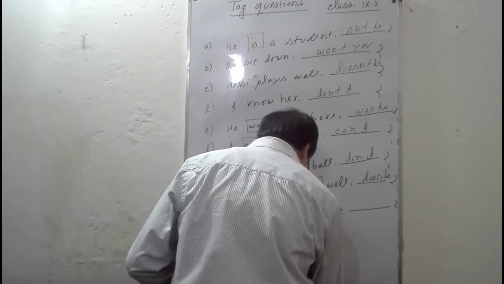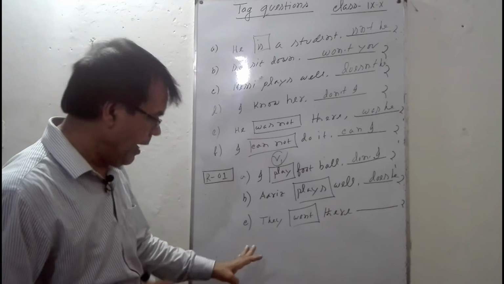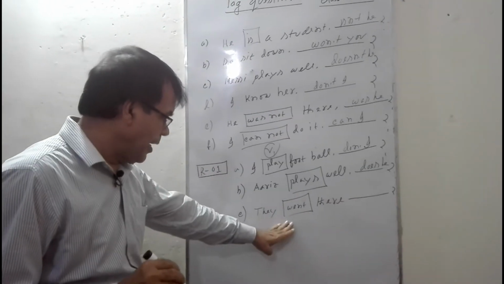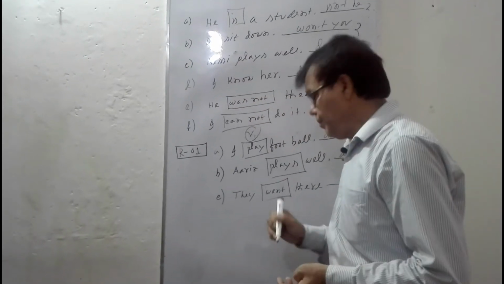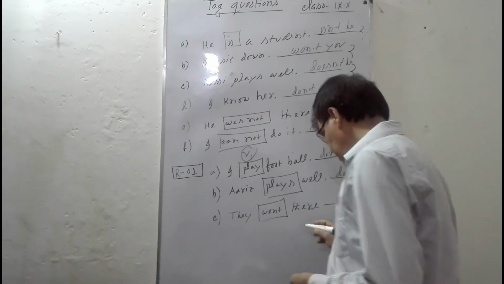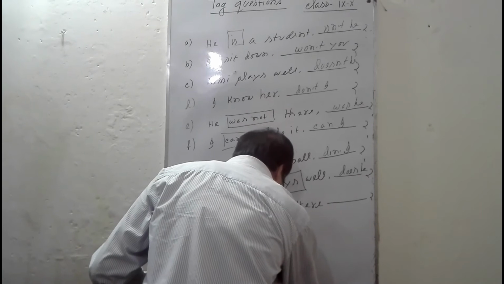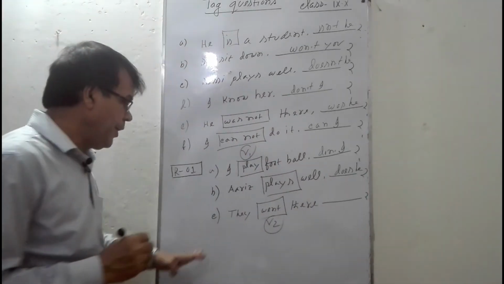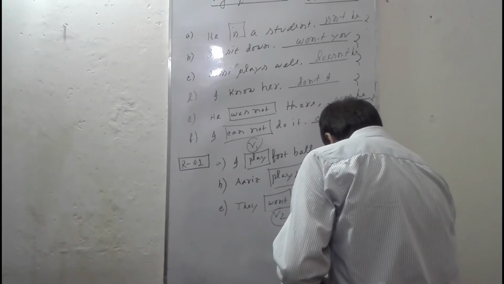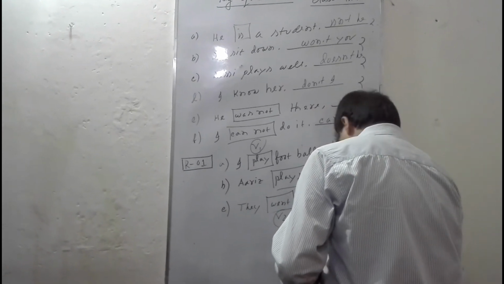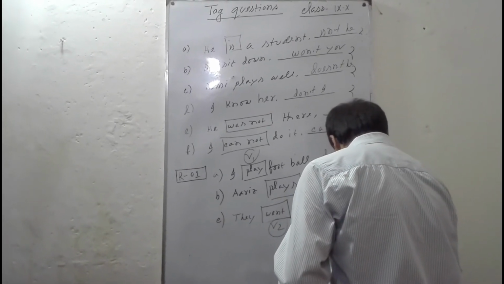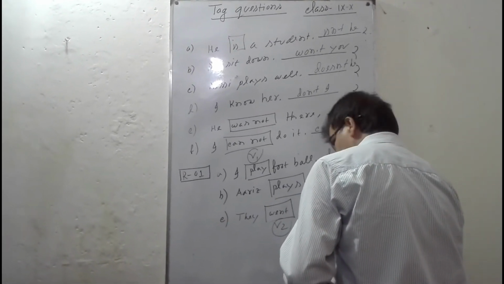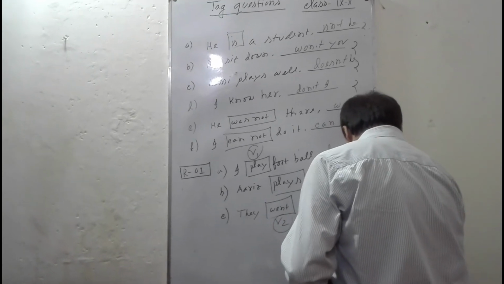When the main clause has the past form of the verb, V2, then the tag question will be didn't they?